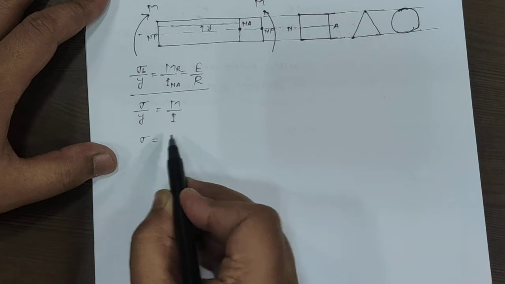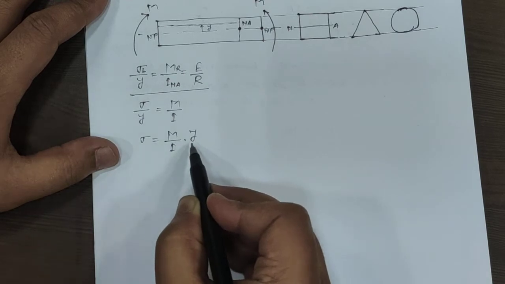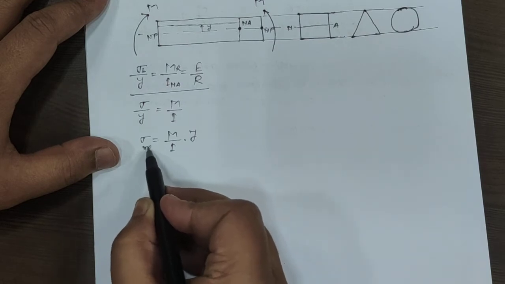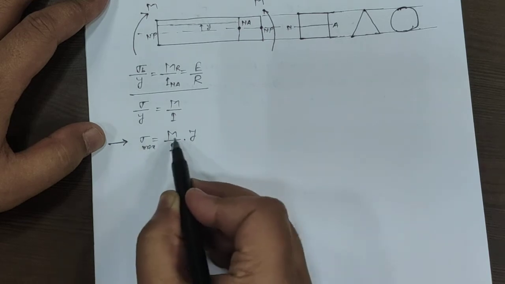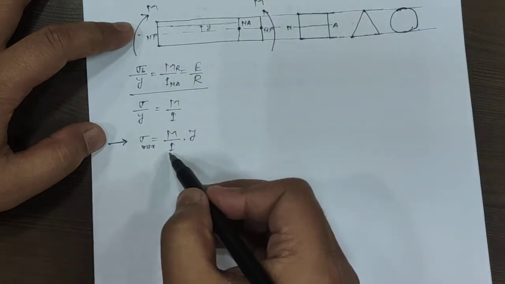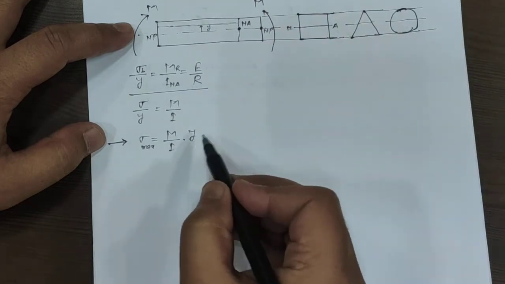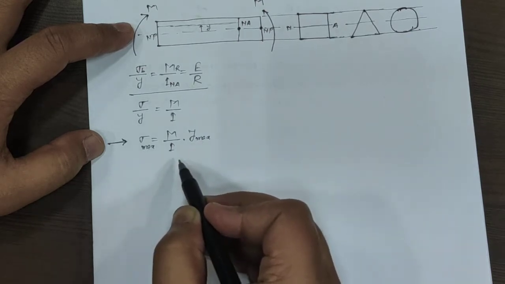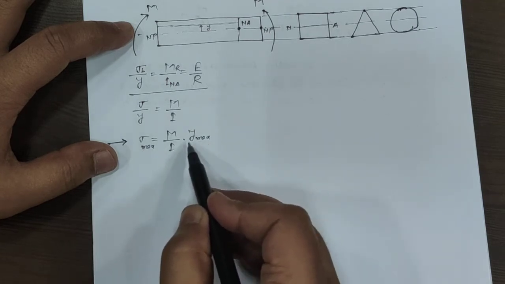We write sigma upon y is equal to M upon I, so sigma is equal to M upon I into y, where y gives the location of that fiber. Now if we want to calculate the maximum bending stress, the bending moment will remain the same, and I is also the same, because we are taking the moment of inertia about the neutral axis. The maximum bending stress is given by y maximum.